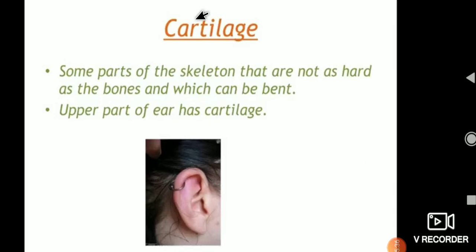So bones and cartilage form the skeleton of the human body. It gives the frame and shape to the body. Both bones and cartilage give shape to the body, and also help in movement, and protect the inner organs of the body. In this way, bones and cartilage form the skeleton of the human body.